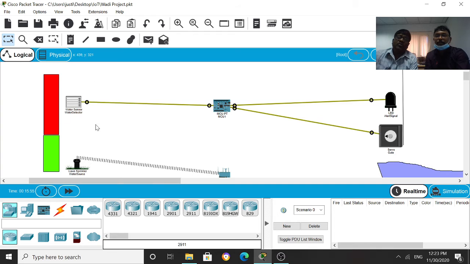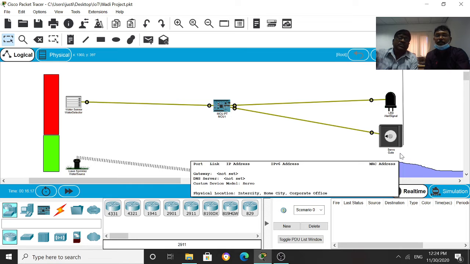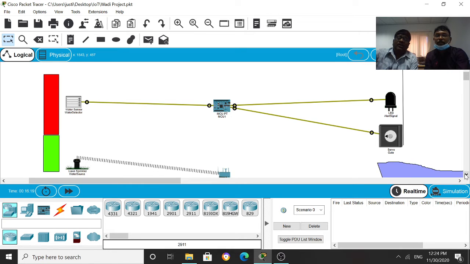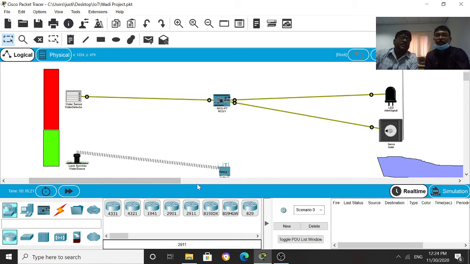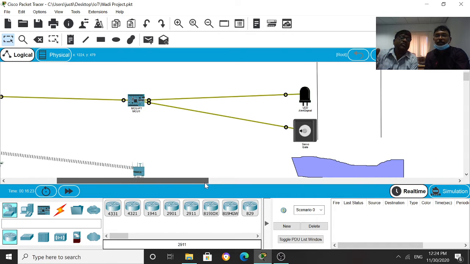Whenever the water reaches a certain level, the water sensor detector will detect that level and send a signal to the controller, and the controller will send the signal to the LED light, which we have kept as a flashlight, and also to the servo, which acts as a gate. So when water reaches a certain level, automatically the signal will be passed, the light will be flashed, and the gate will be closed.